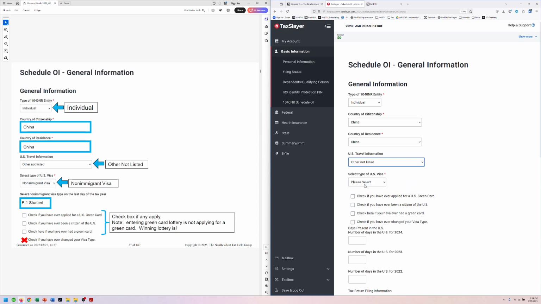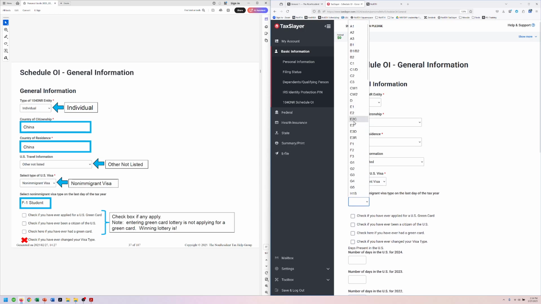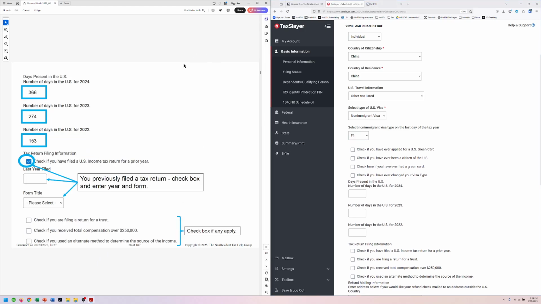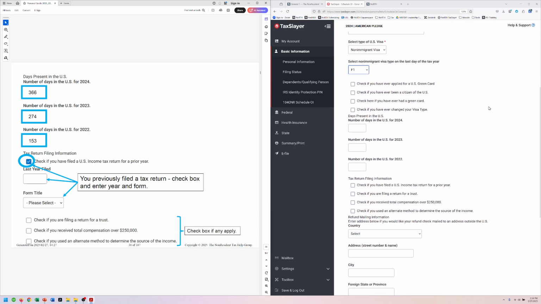We're going to say other, not listed. She's a non-immigrant visa, F1. We would check if any of those apply, but they don't. All right, and we have our math done for us, 366, 274, 153. She did file last year, remember?